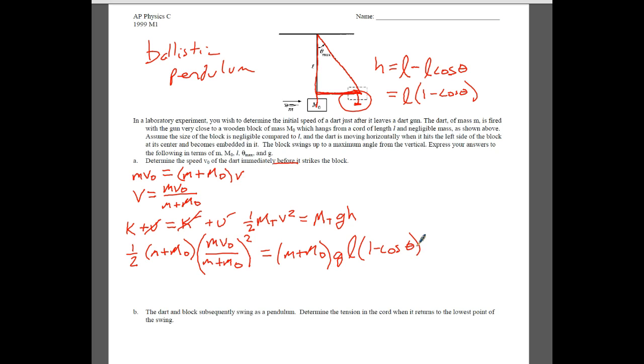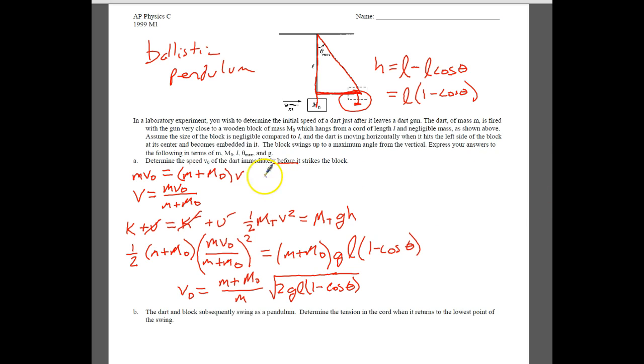At this point we just need to rearrange this equation for v. There's a lot of algebra to that. I'll let you work through it, and you should end up with the original velocity is equal to little m plus big M0 all over little m again, times the square root of 2 times g times L times 1 minus the cosine of the angle. So that's essentially what you need to do for the first part of the problem.